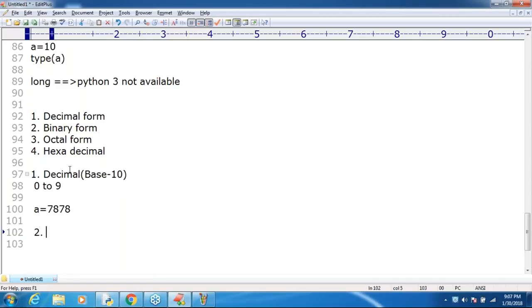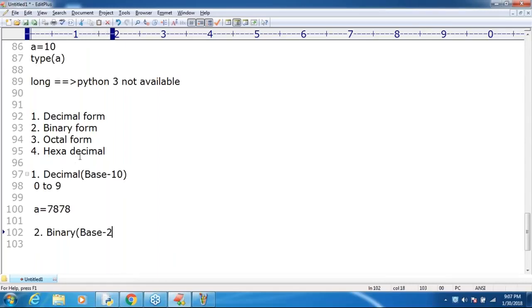Now the second one, binary. What is binary? Binary form is base 2. Remember that.